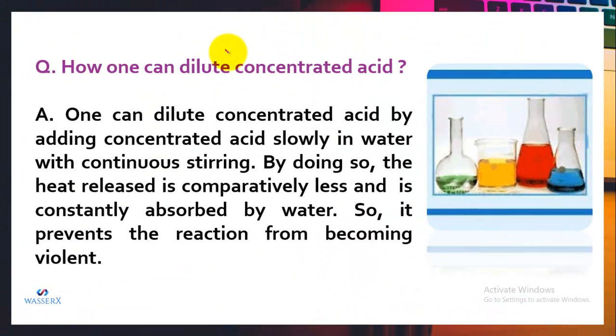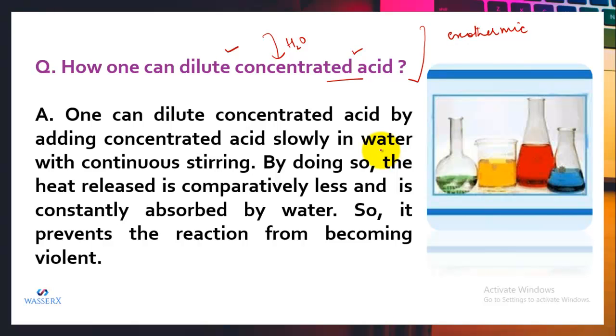So the question is, how can one dilute concentrated acid? It's not simply that if you have a concentrated acid, you will add water and it will become dilute. It's not that simple. The reason being, if you just add water into the concentrated acid, the reaction is exothermic in nature, and it can liberate so much heat that it can lead to a fire also. So it is not that simple that adding water to a concentrated acid will convert it into a dilute form. We have to follow a specific procedure.